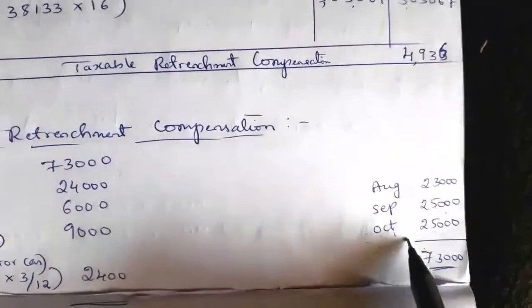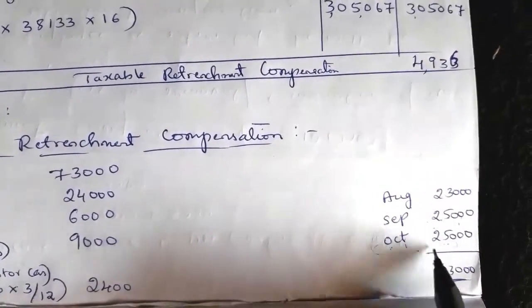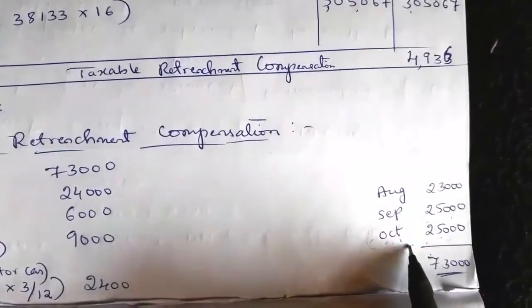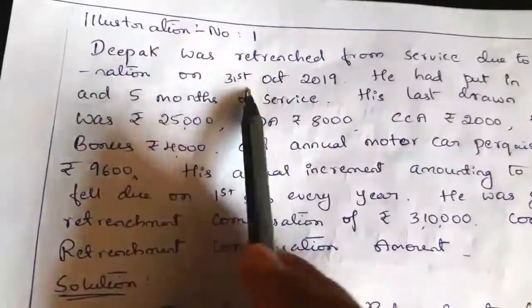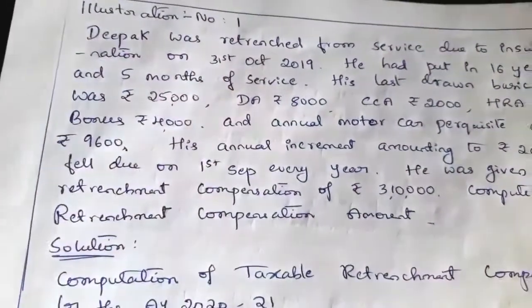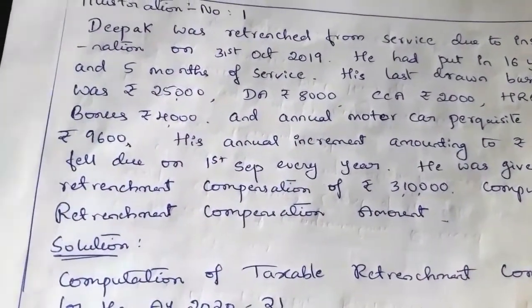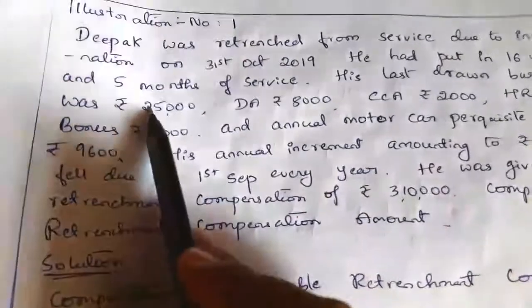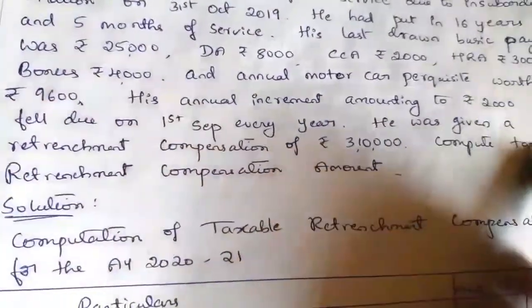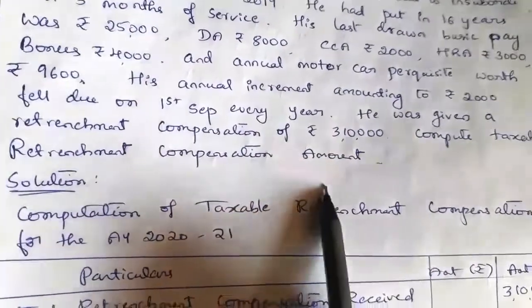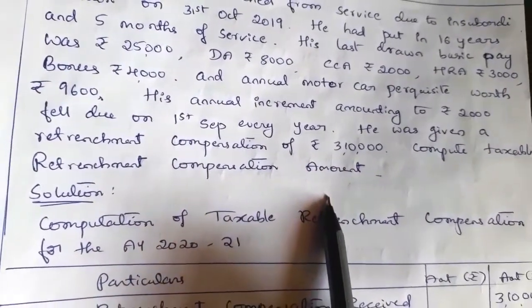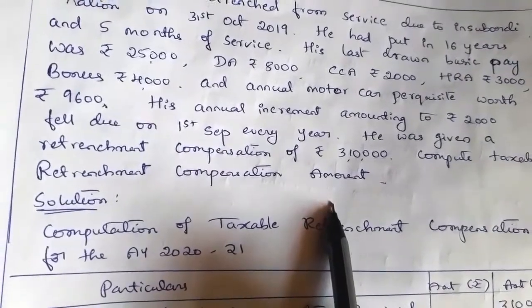In the month of October he was retrenched or terminated from the job. So the preceding 3 months means October, September, August. October we have taken because the given date is 31st October, so we have to include the month of October also. So that is about the basic pay and increment. Next, he was given a compensation amount of 3,10,000. With this we have to compute his taxable retrenchment compensation.